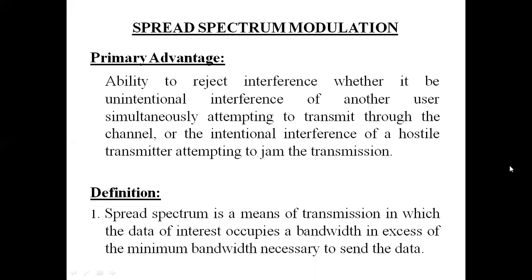So the primary advantage of a spread spectrum modulation is its ability to reject interference. That is the main key point here. So what is the advantage of a spread spectrum modulation? It has the ability to reject interference. Okay, so this interference which I'm talking about here can be an unintentional interference or an intentional interference. Intentional interference example is jamming. Sometimes we put a jammer circuit to jam certain frequencies, certain bandwidth. That is an intentional thing done, whereas the interference can be unintentional also, from adjacent users.